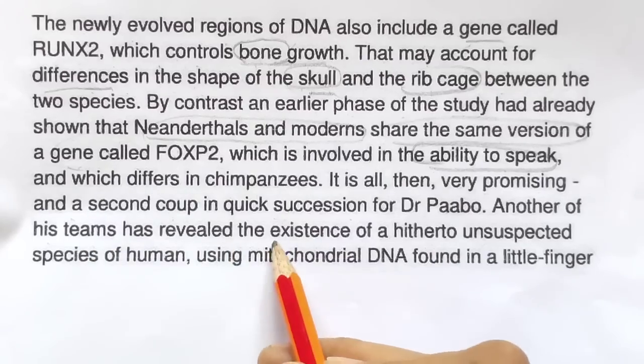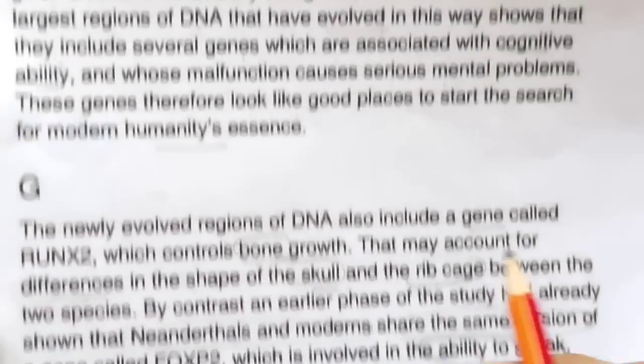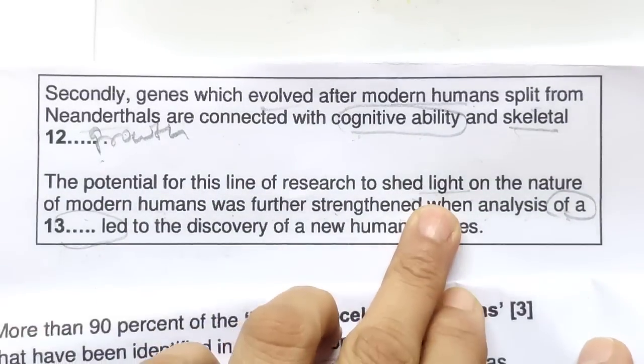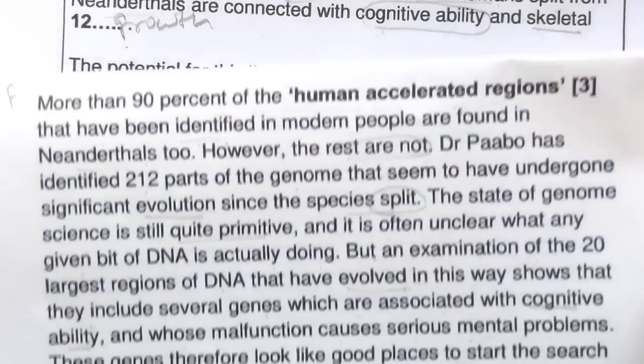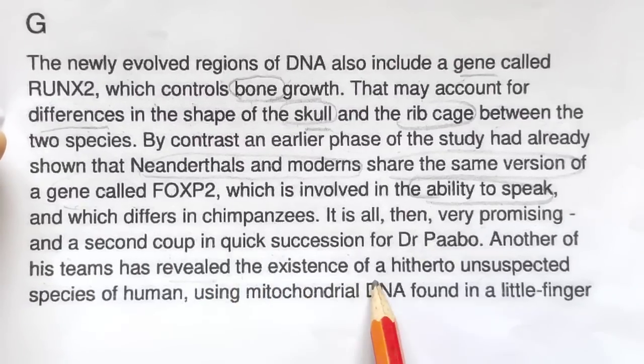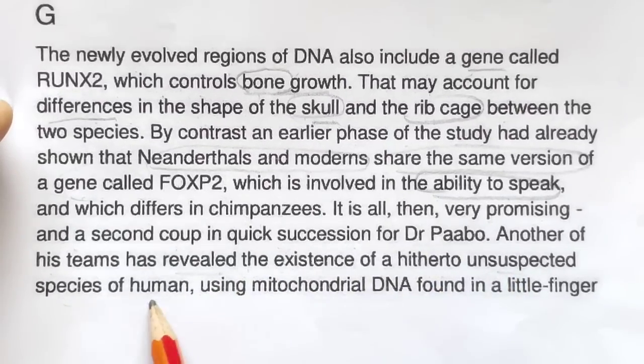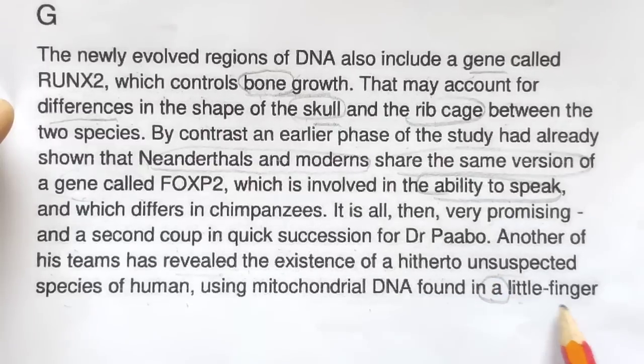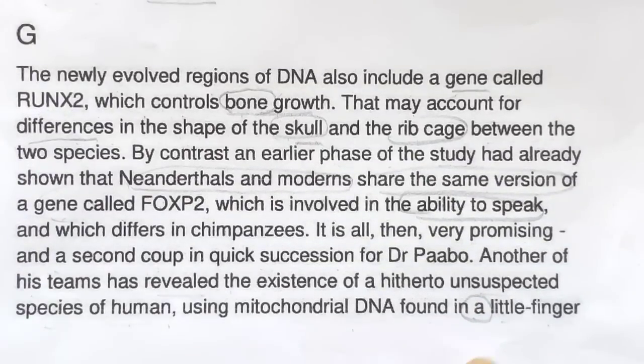Another, his team has revealed, means shed light on the nature of human beings. See this, revealed the existence of this unsuspected species of human using this, found in a word was there, little finger. So let's check another part of the paragraph.